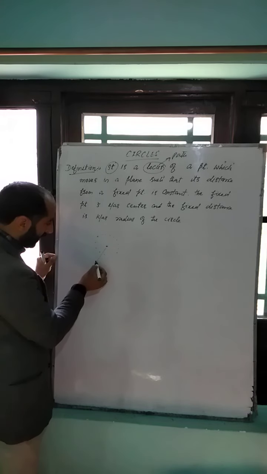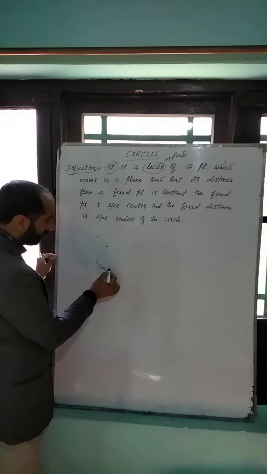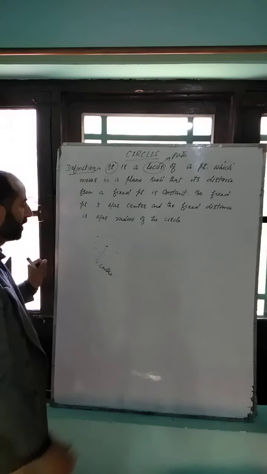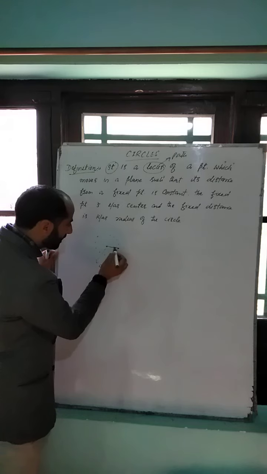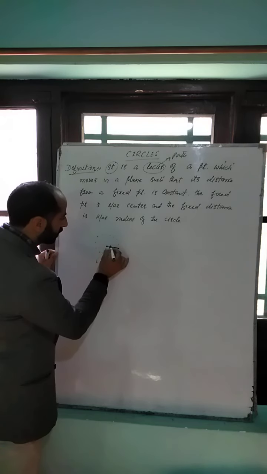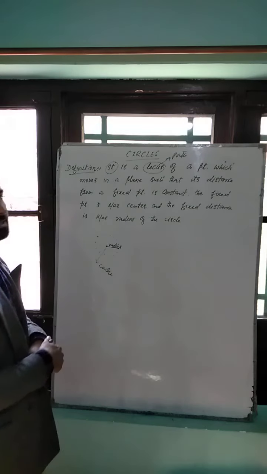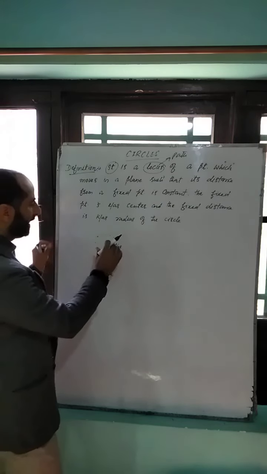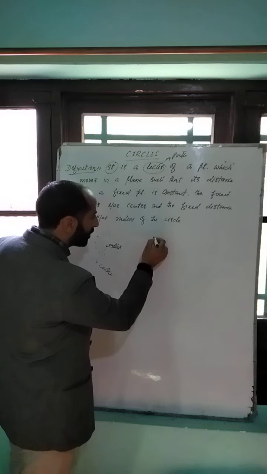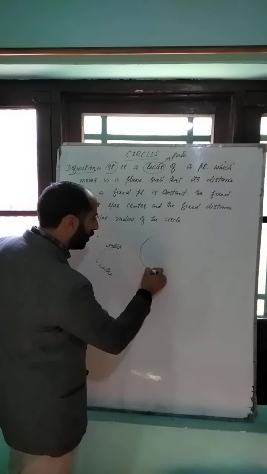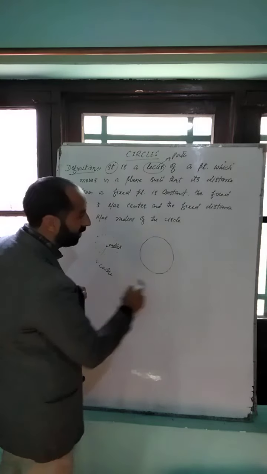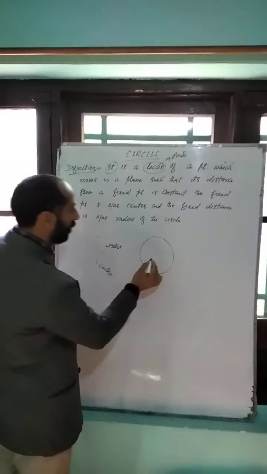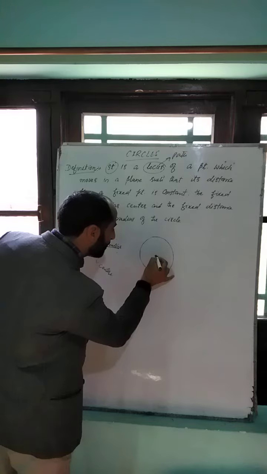Here this is known as center. The fixed point is known as center, and the fixed distance is known as radius of the circle. Or we can say in other words, collection of points in a plane which are equidistant from a fixed point.